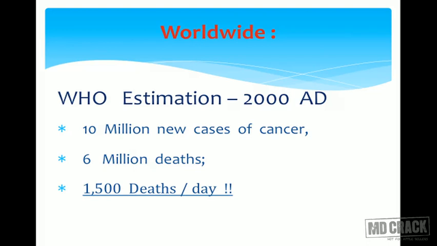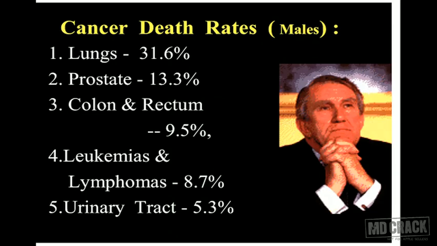Because 1,500 patients die every day because of cancers. By 2000, WHO had estimated that around 10 million new cases of cancer are detected every year, and around 6 million deaths occur. Which is the most common tumor in males? At present, it is lung carcinoma because of the habit of smoking, followed by prostatic carcinomas, colorectal malignancies, leukemias, lymphomas, and urinary tract